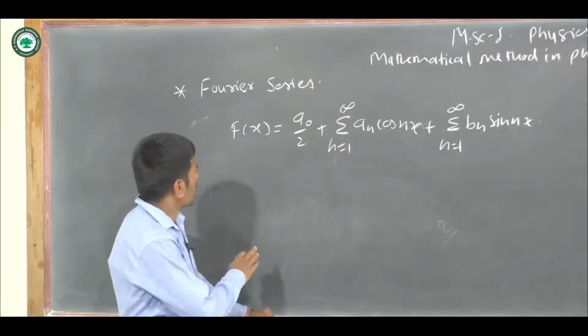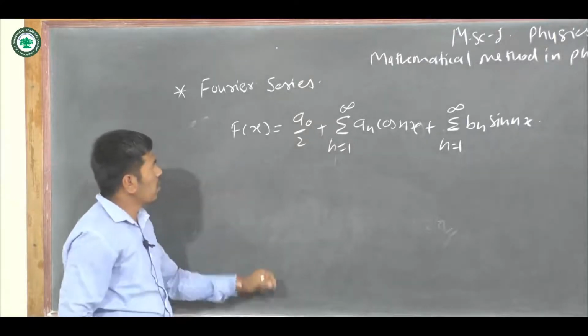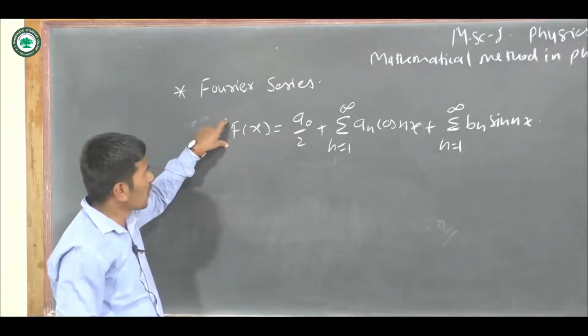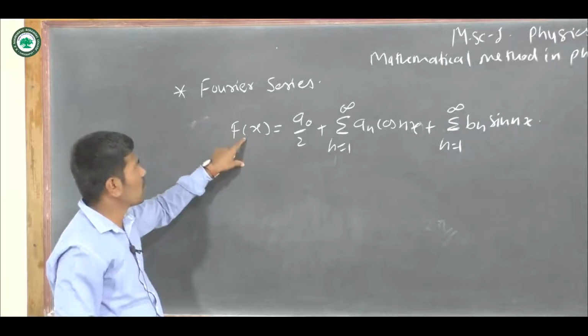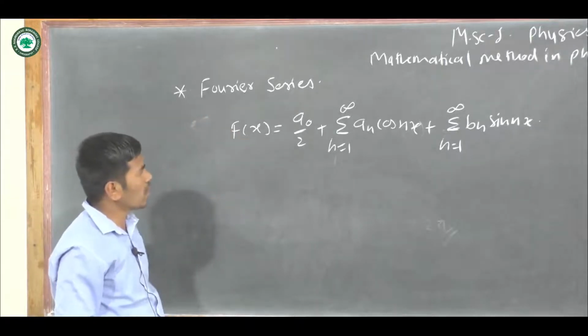If the function is continuous or discontinuous, we can apply the Fourier series under certain conditions, and those conditions are known as the Dirichlet conditions.